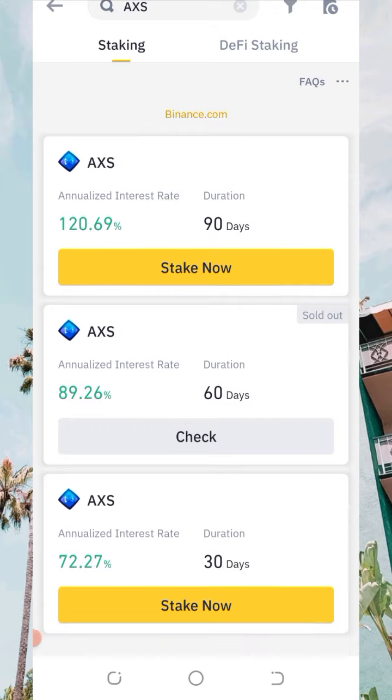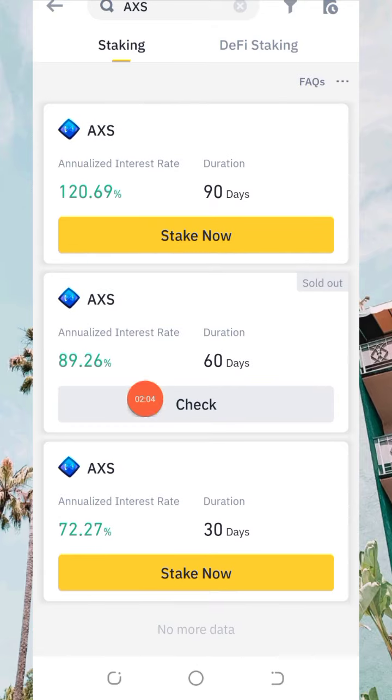Once you click on it, as you can see, we have 90 days, for which the accumulated interest is 120.69%. Then we have 60 days, for which the accumulated interest is 89.26%. Then we have 30 days, for which the accumulated interest rate is 72.27%. And now, as you can see here, it's not available. It has been sold out.